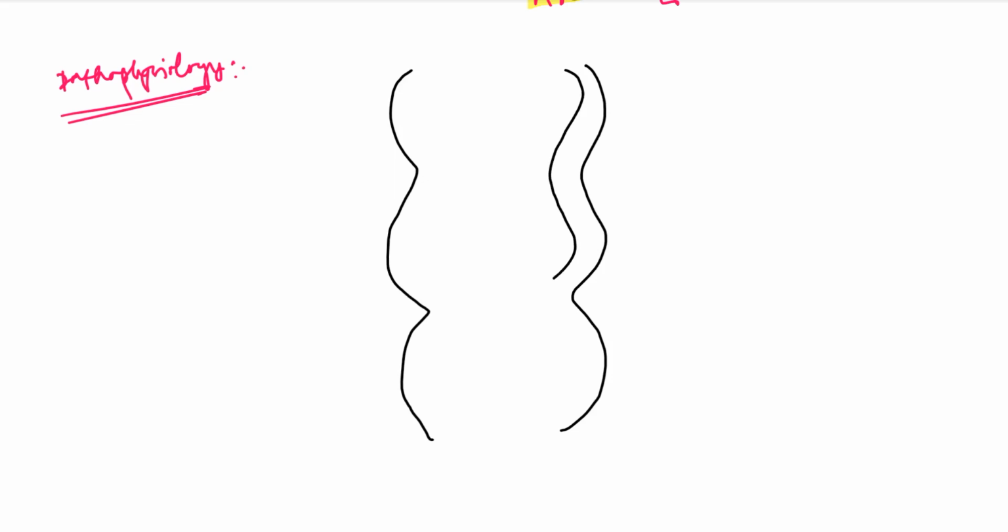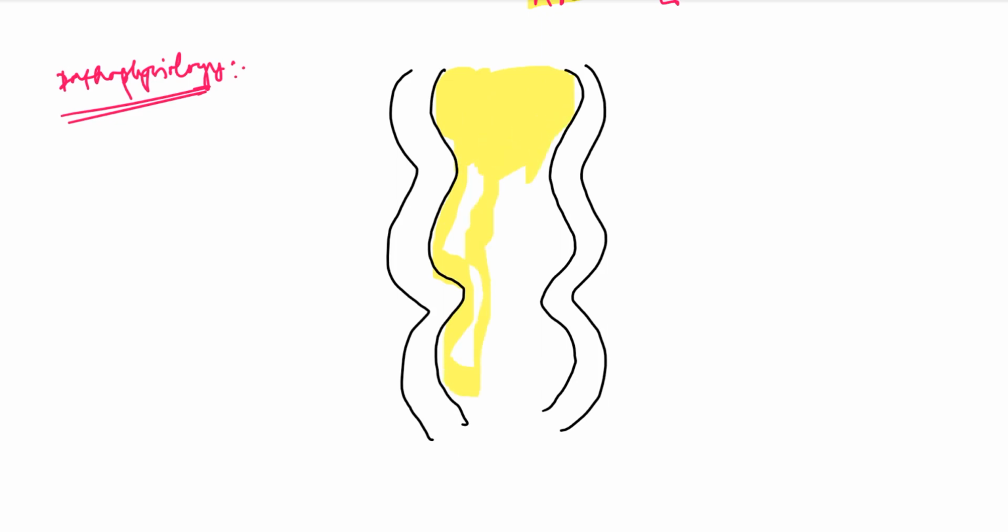Now let's understand the pathophysiology. Suppose this is the intestine of a premature newborn. These are the intestinal walls, and this yellow part is the lumen of the intestine, filled with air and other things also.